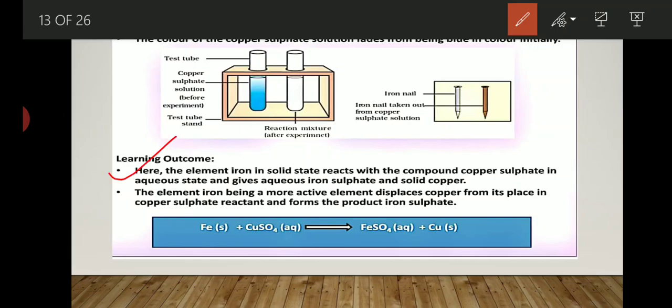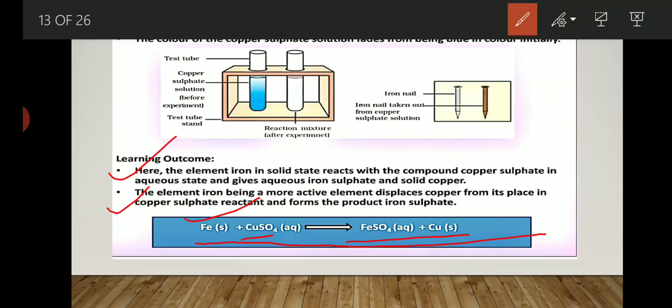So what learning outcome do we get? Here the element iron in solid state reacts with the compound copper sulfate in aqueous state and gives aqueous iron sulfate and solid copper. The element iron, being more reactive, displaces copper from its place in the copper sulfate reactant and forms the product iron sulfate, that we already discussed. Being highly reactive in nature, iron displaces copper from its salt solution and forms ferrous sulfate along with copper.